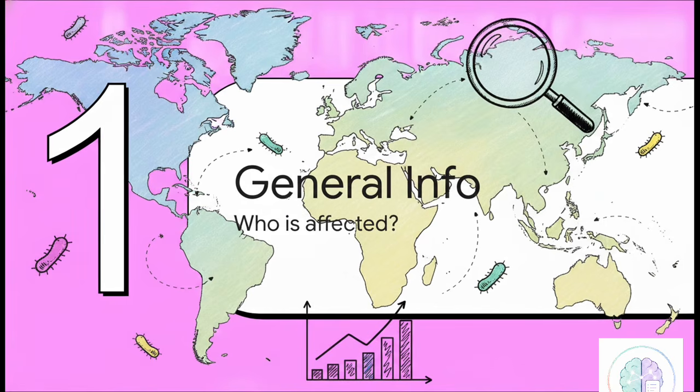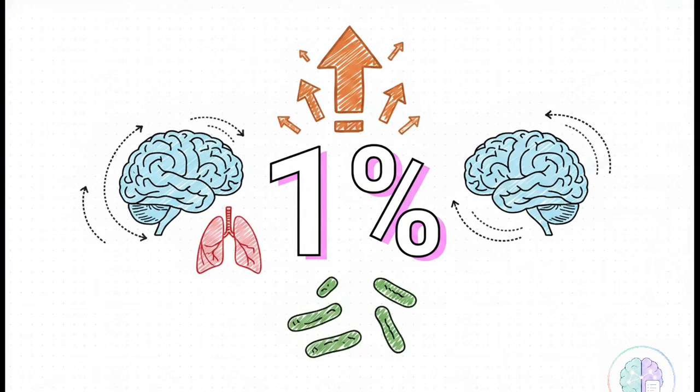Starting off with Section 1, General Info and Demographics. Let's look at exactly who is affected and where TBM fits into the broader global infectious disease puzzle. Now look at this number, 1%. Context is absolutely crucial here. TBM makes up just 1% of all extrapulmonary tuberculosis cases. Sounds pretty rare, right? Well, here's the paradox. Despite that tiny percentage, it is literally the most common form of central nervous system TB.